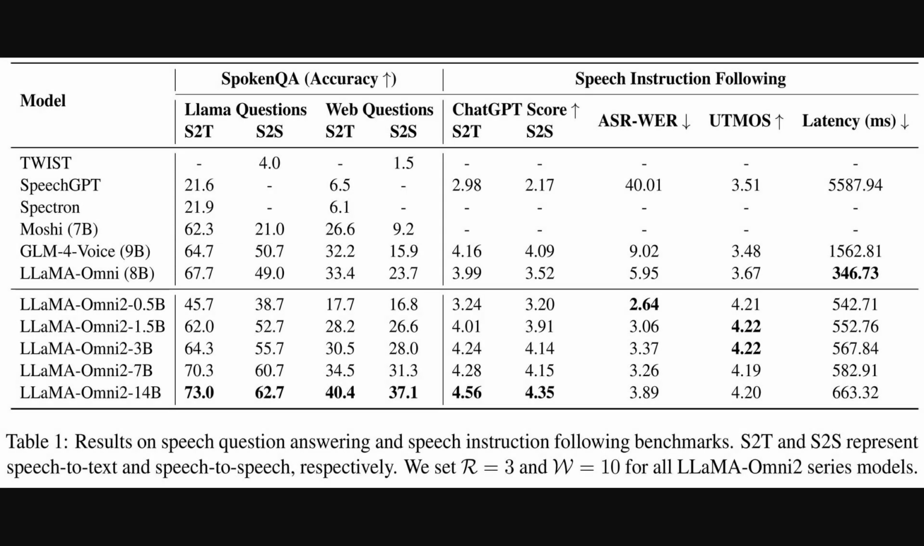Alright, now Table 1 really puts some numbers to that performance we've been discussing. It compares LLaMA-Omni2 with other models on tasks like spoken question answering, testing both speech-to-text, or S2T, which is understanding spoken input, and speech-to-speech, S2S, which is having a full spoken conversation. Key metrics include accuracy, where higher is better, and ASR, WER, that's automatic speech recognition, word error rate. A lower score here means the AI's spoken output better matches its intended text. LLaMA-Omni2, especially the larger versions, generally shows superior results, including more natural-sounding speech and good real-time latency.